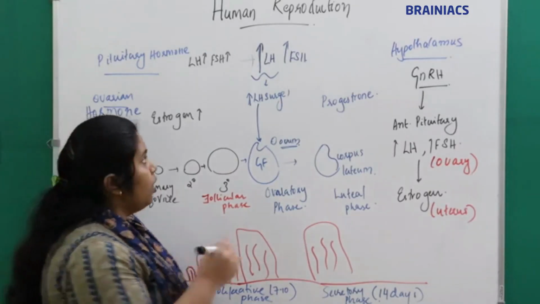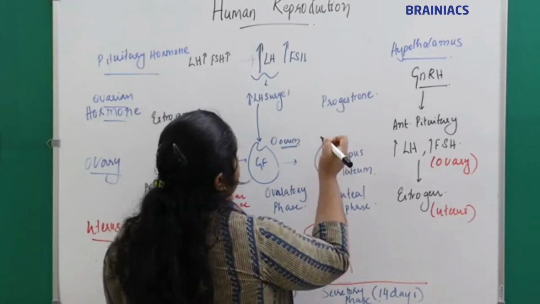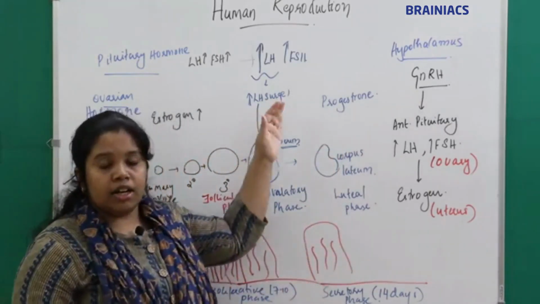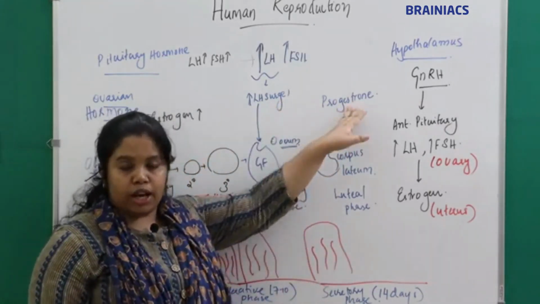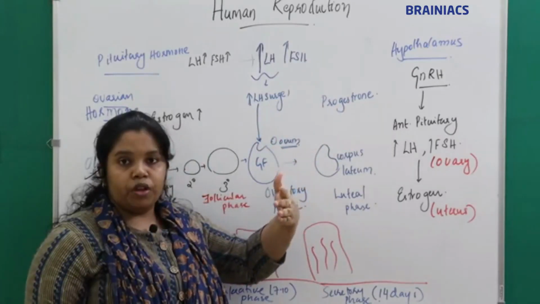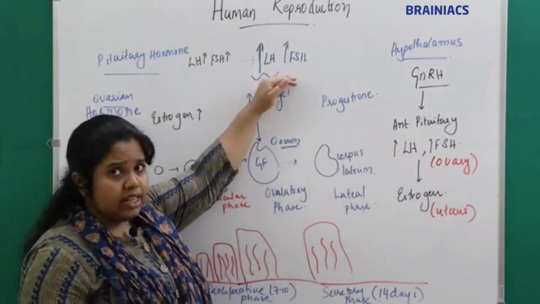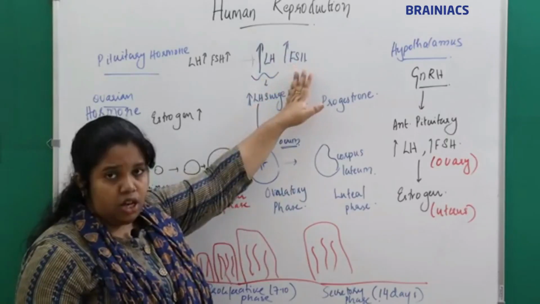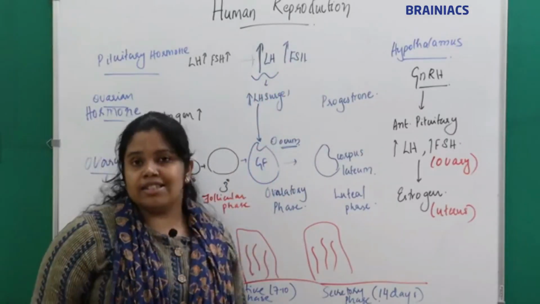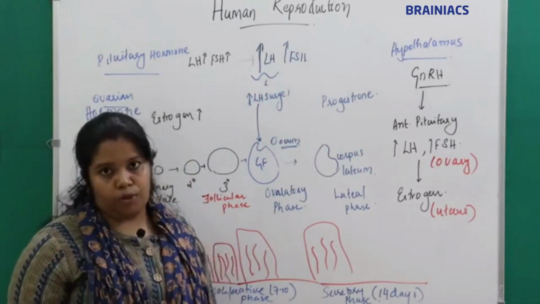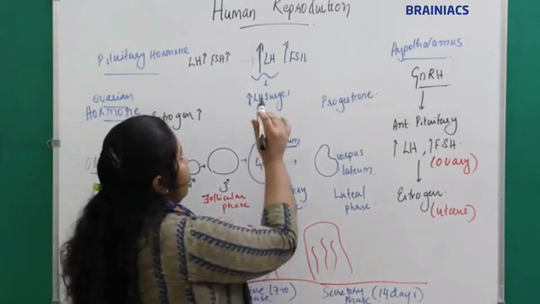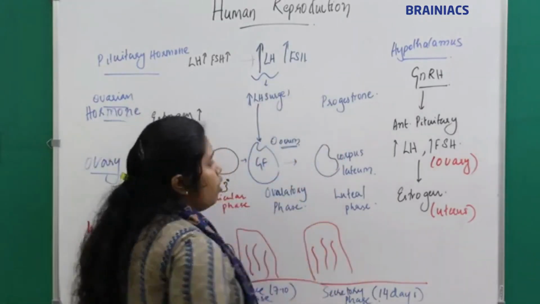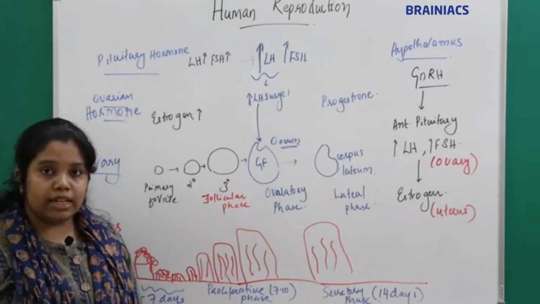And what happens in the luteal phase? There is an increase in LH and FSH, and the progesterone has increased. So what will it do? When there is an increase in LH and FSH, the granulosa cells of the Graafian follicle will secrete another hormone. What is that hormone?